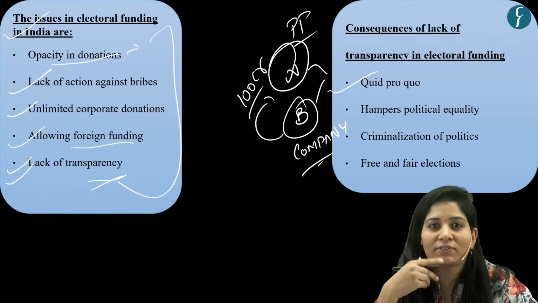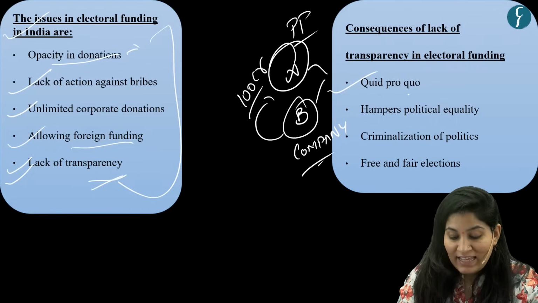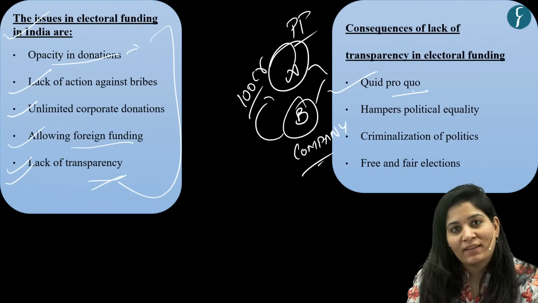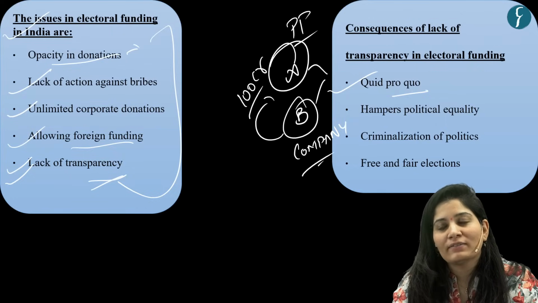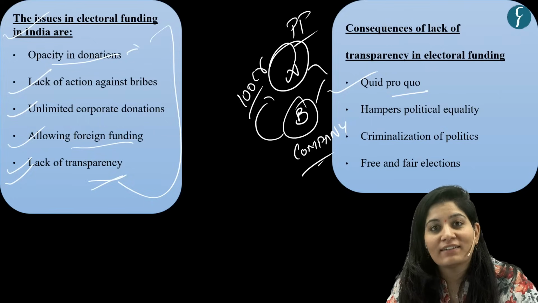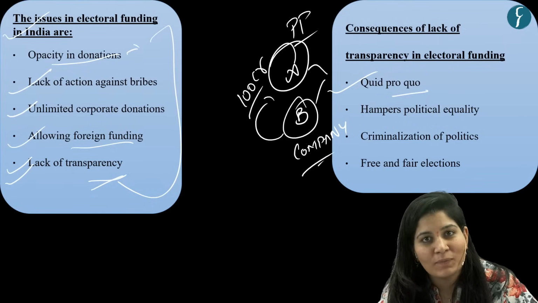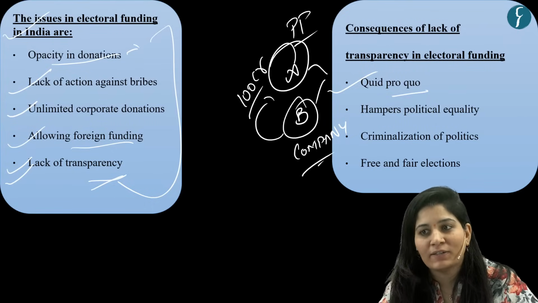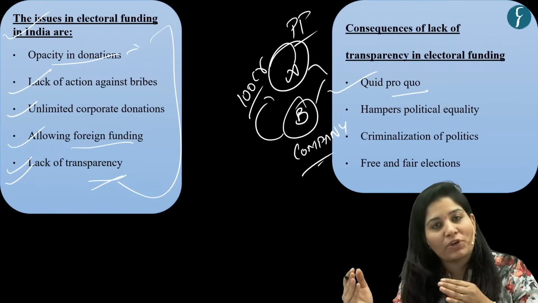Otherwise, what is the use of giving 100 CR? This is quid pro quo, where the donor is giving some amount to get policies to cater to their interests. Exceptionalism in law, some kind of government contracts. This is quid pro quo.